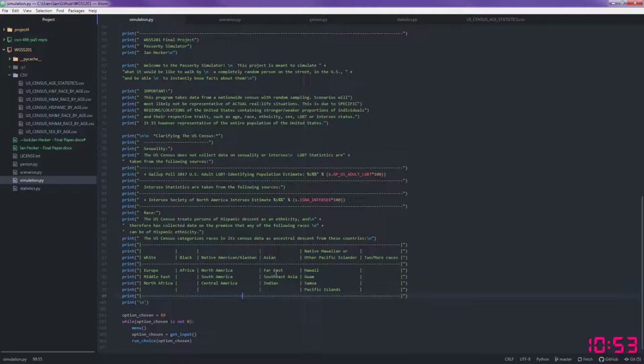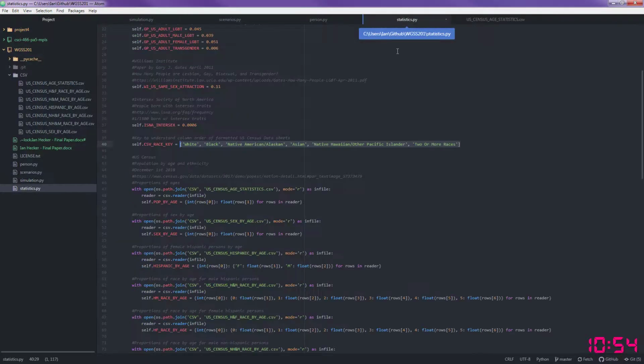People of Asian descent are from the Far East, Southeast Asia, or are from India. And the Native Hawaiians or the Pacific Islanders are from the Pacific Islands of Hawaii, Guam, or Samoa. And two or more races, from what I can gather, is any two of these races or more. And that's how the U.S. Census categorizes people who take these surveys.